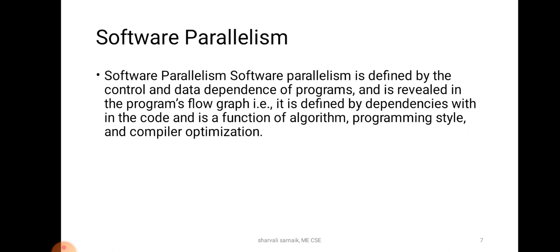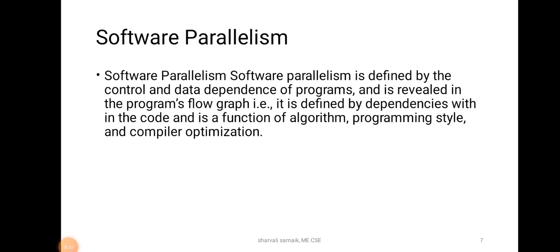In both cases, hardware and software parallelism, there is a mismatch problem between hardware and software, and that needs to be described closely to bridge the gap between them. Like we have seen in hardware parallelism, if the conventional pipelined processor takes one machine cycle to issue a single instruction, these types of processors are called one-issue machines.